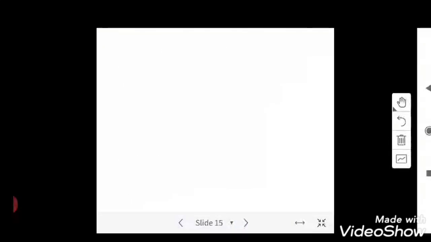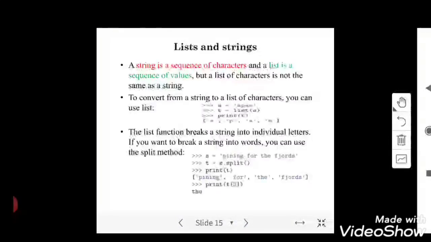Next one, list and string. As of now, we are discussing some of the concepts that we use in string which are applicable in list. If I want to print the respective character in a given string, I'll be using the index position. That is also called indexing, index value, or in some cases subscript. There I will be using 0, 1, represented with square brackets, and here too it is the same. And I can apply the slice operator in string, and here too it is the same.